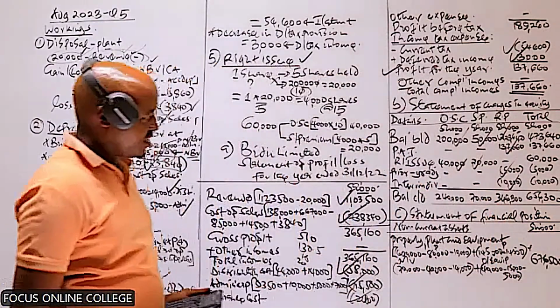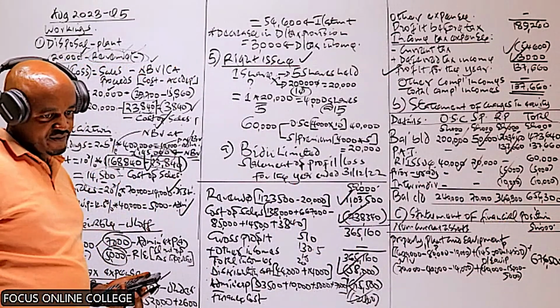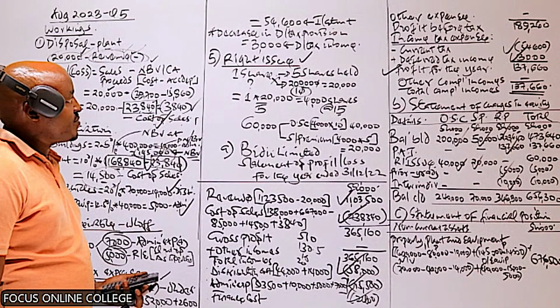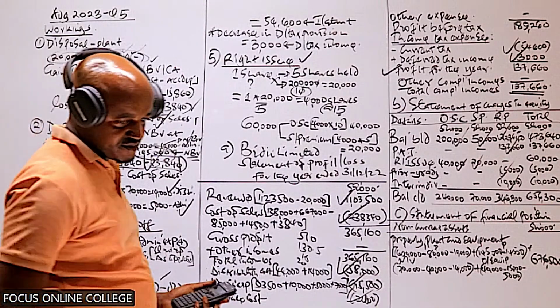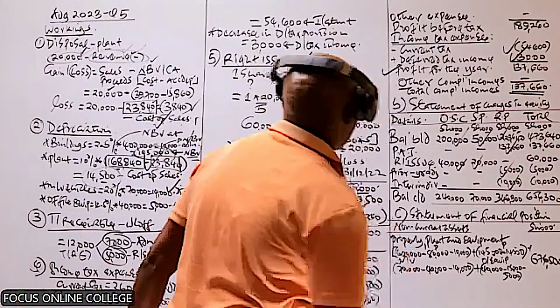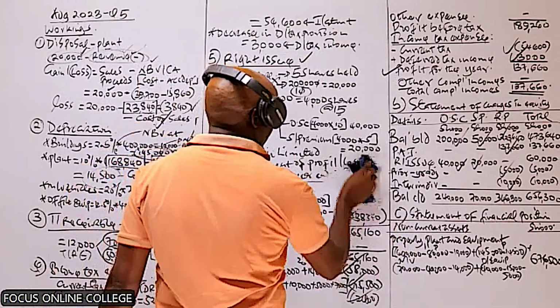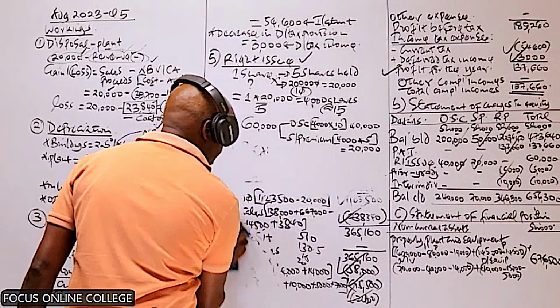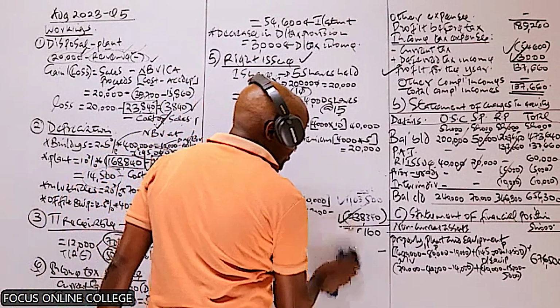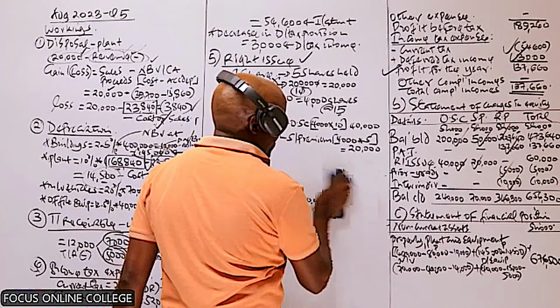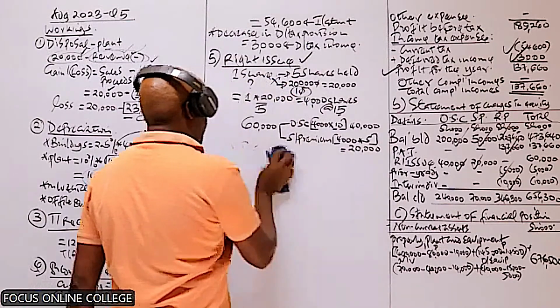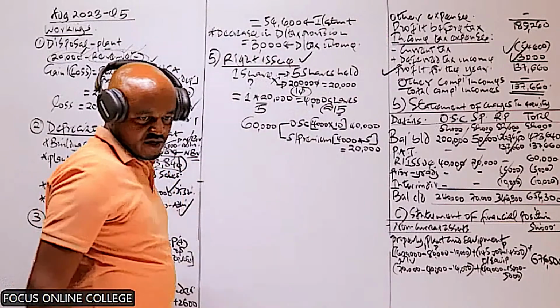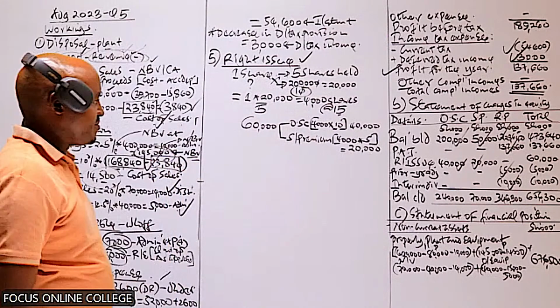So confirm whether that is the figure you are getting. Are you getting that figure? That is confirmed by Helen.